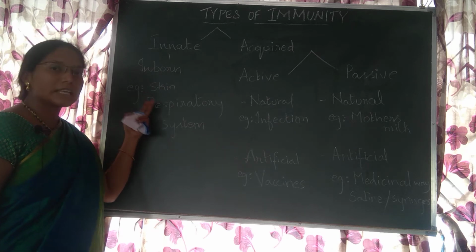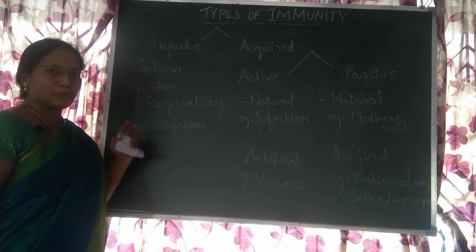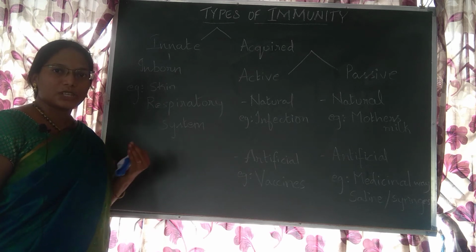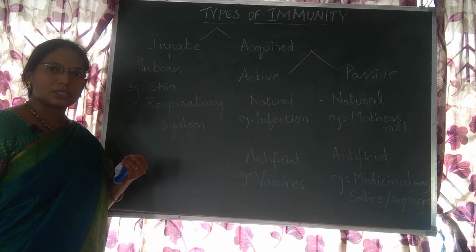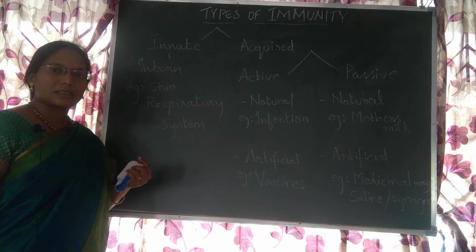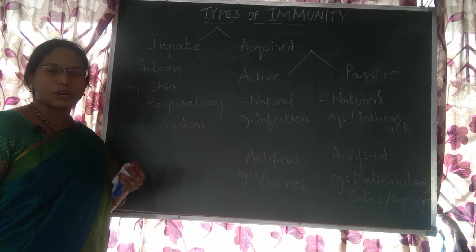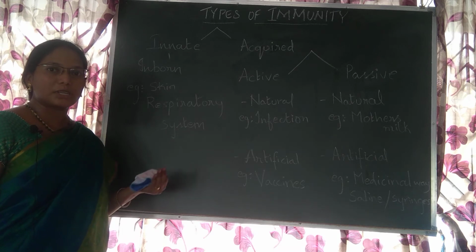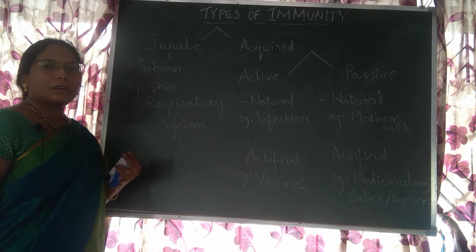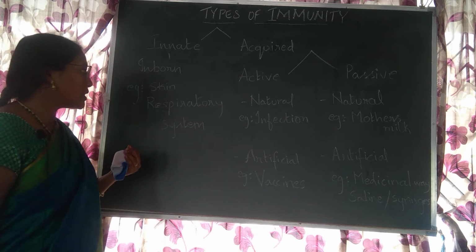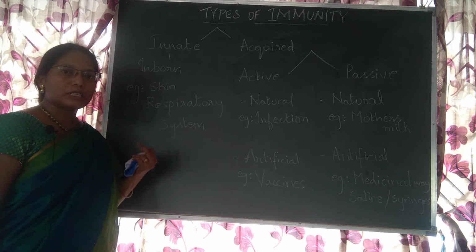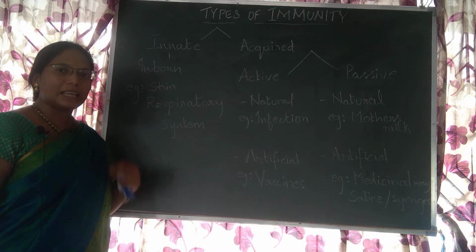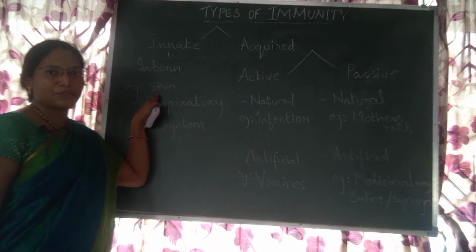But here we'll see how skin represents innate immunity. See, skin has numerous glands which give a lot of secretions. Why? What is the purpose? Those oily secretions protect us from the germs or any toxins which we come into touch with through our surroundings. The air in our surroundings will make us prone to all those germs. So skin, with the help of its secretions, will kill all the germs effectively so that we have a healthy body. So skin also is the first line of defense, isn't it?